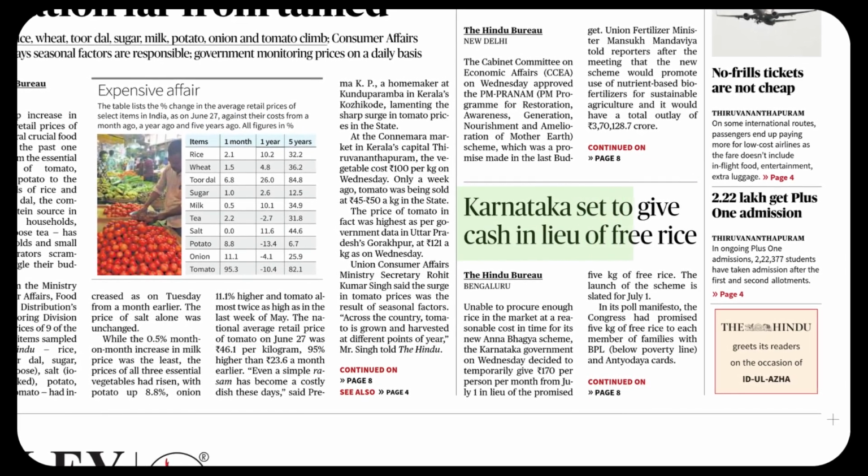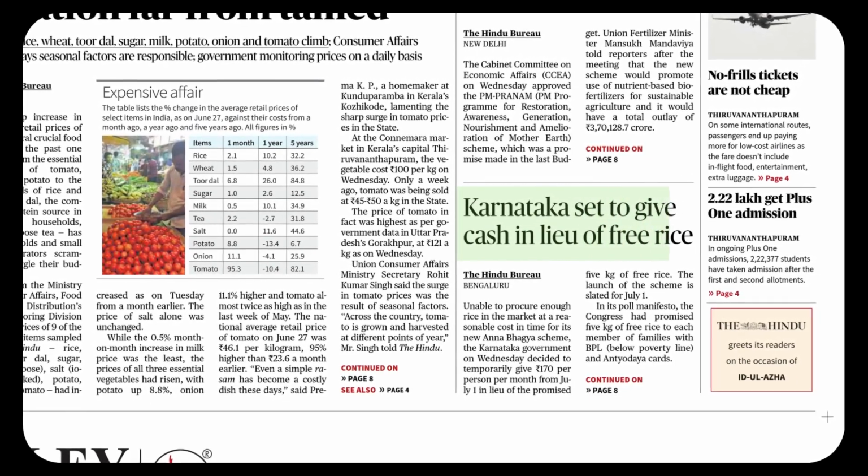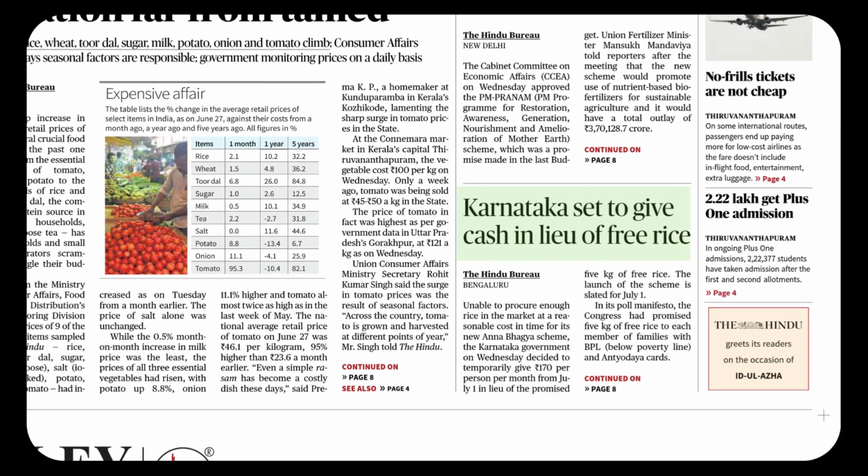What could be the meaning you got out of that? They had actually planned to give free rice, but now they are planning to give cash instead of free rice. This is due to the fact of not procuring enough rice in the market at a reasonable cost. That's a very interesting observation.